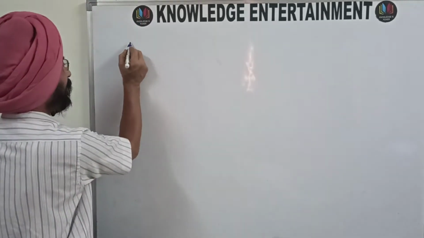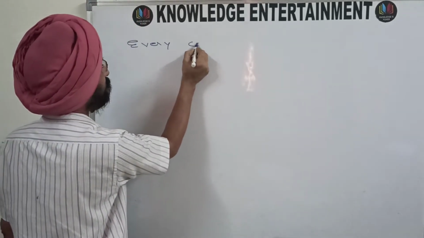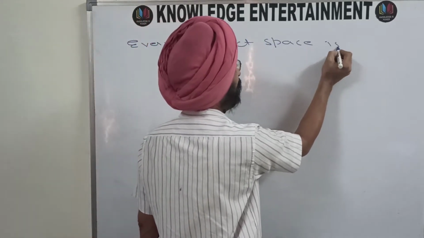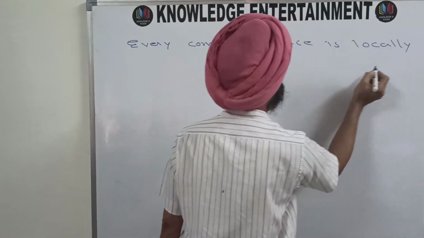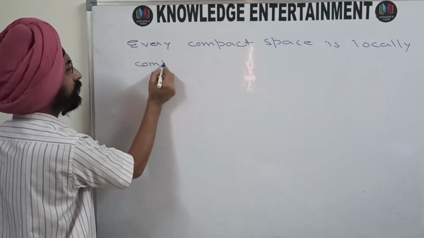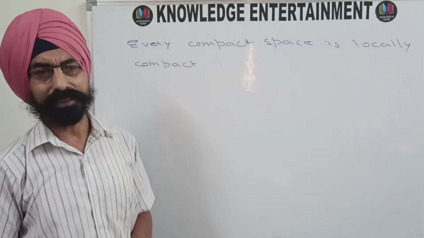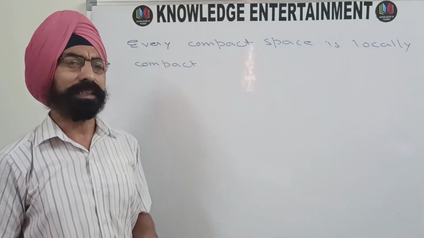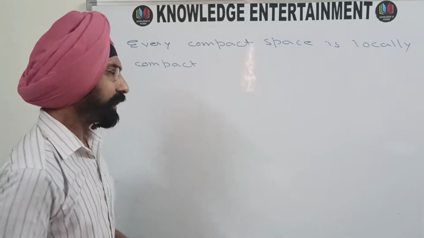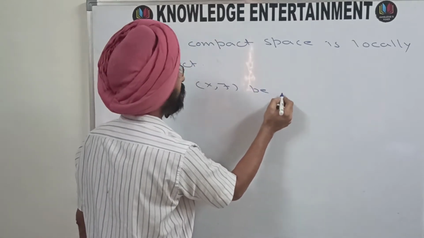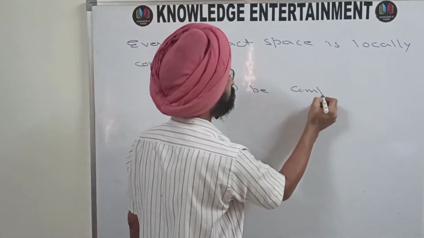The first thing to be noted is that every compact space is locally compact. That means compactness implies local compactness, and that is very easy, very trivial. Why? So let (X, tau) be a compact space.